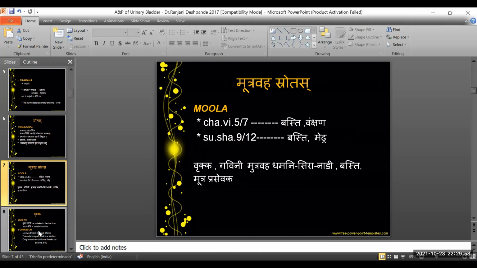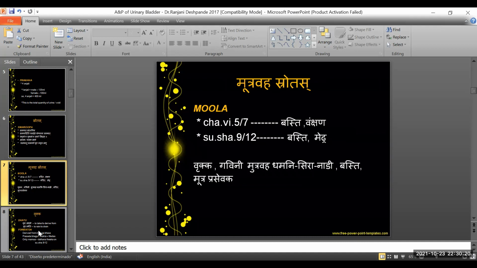In the same way, Mutravaha Srotas has its Mula, according to Acharya Charaka, in the Basti and the Vankshana. According to Acharya Sushruta, it is the Basti and the Medra. Here, Basti refers to the urinary bladder. So this is with respect to the Mutravaha Srotas and its Mula.